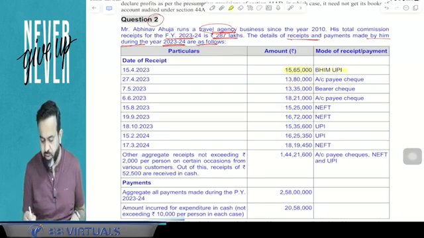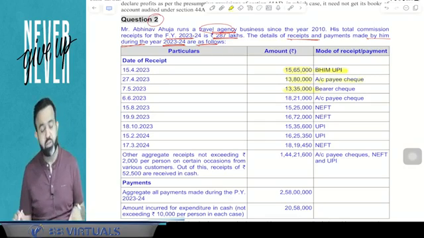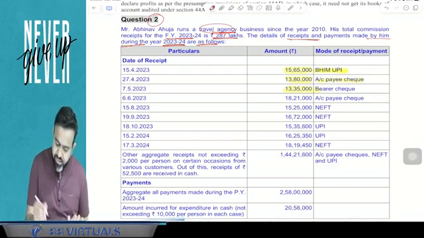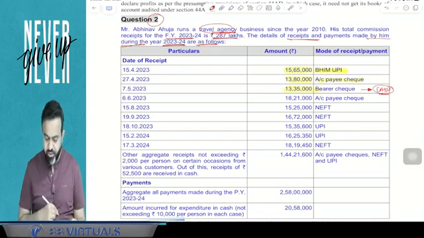15,65,000 he received through the Bhim UPI. 1380 received through the account payee cheque. 1335 received through the bearer cheque. It means, can I say that this is like cash only? Here guys, bearer cheque is equal to cash only.